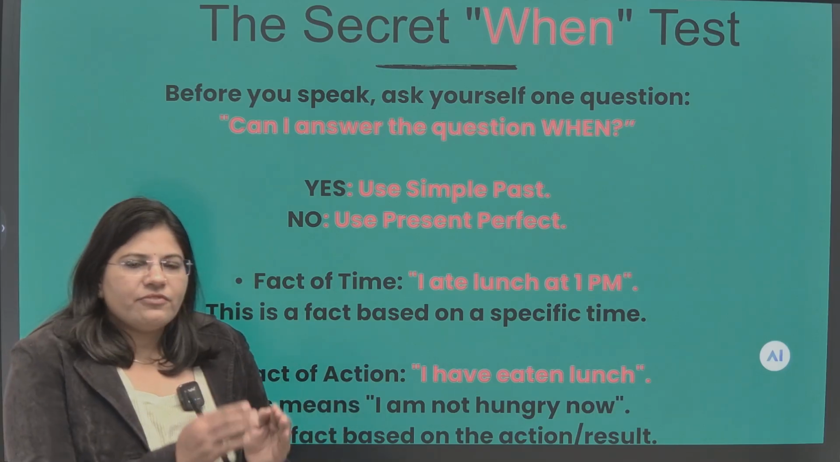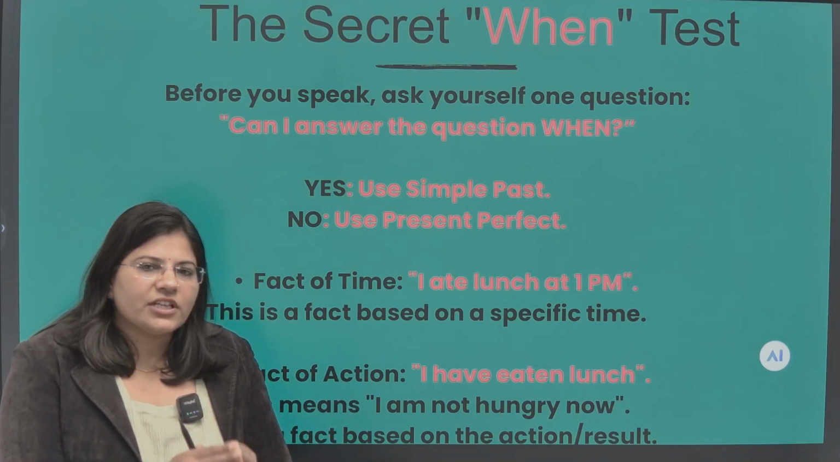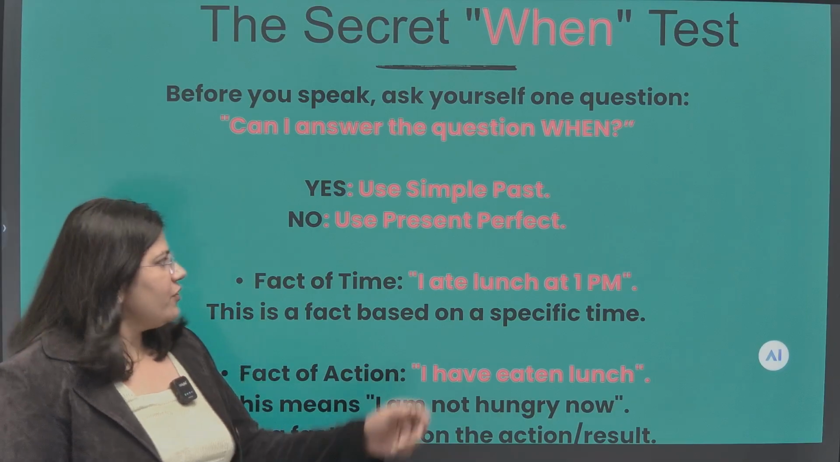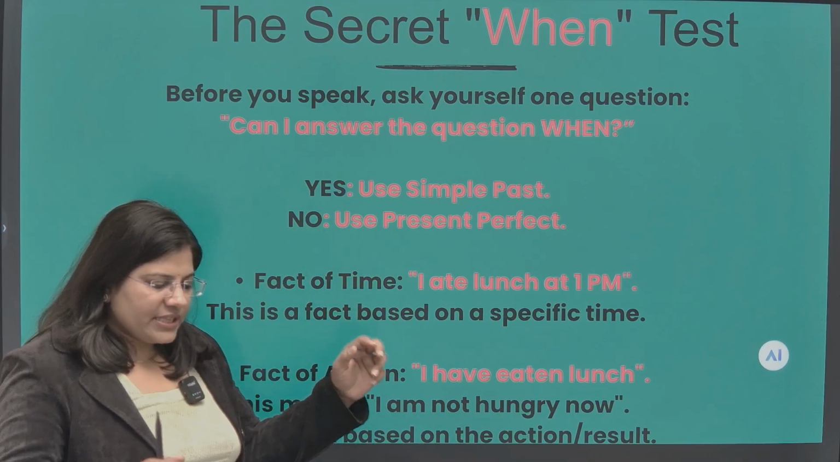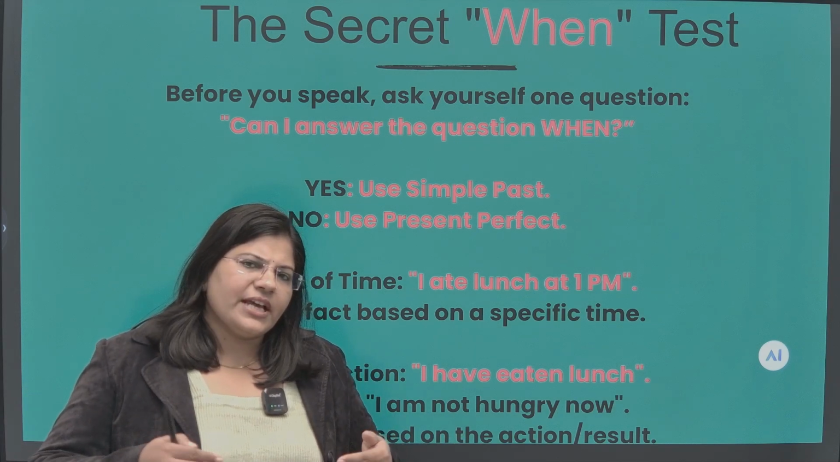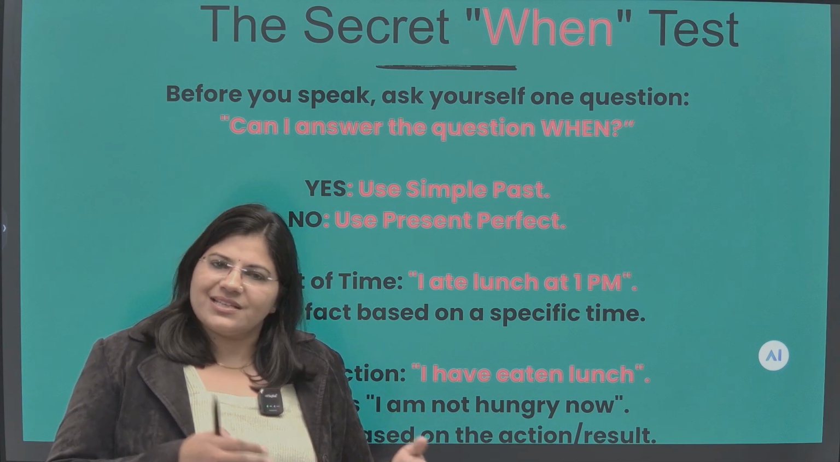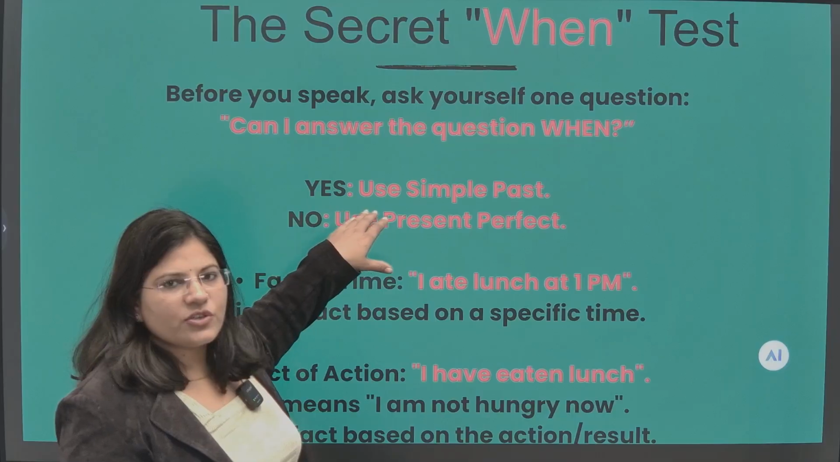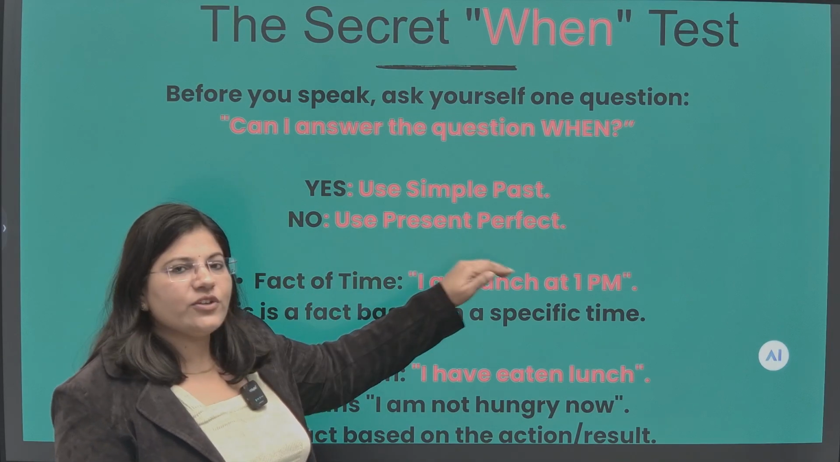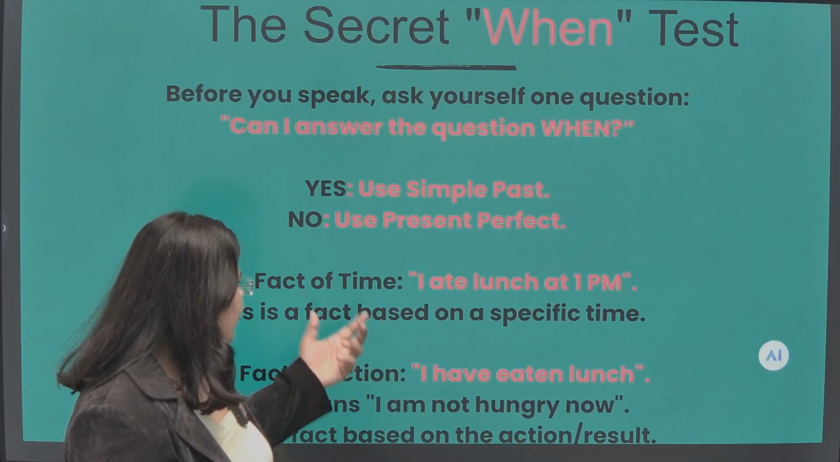There is a very interesting trick for this question. You will have to make a question with when. If your answer is yes, for example, there is an activity, I watched a movie. If I ask, when did I watch a movie? My answer is yesterday. If your answer is yes, you must use simple past tense. If your answer is no, then you can use present perfect tense. You can take this example.